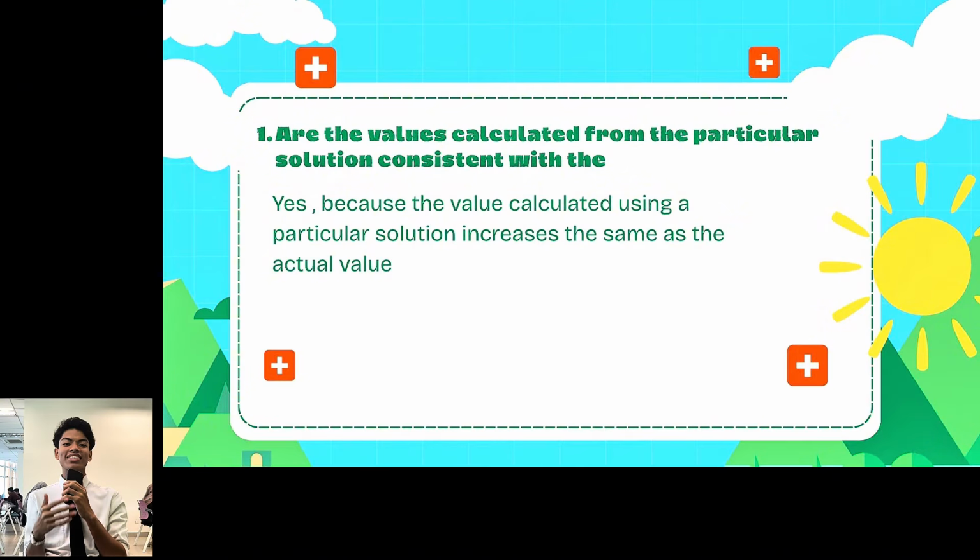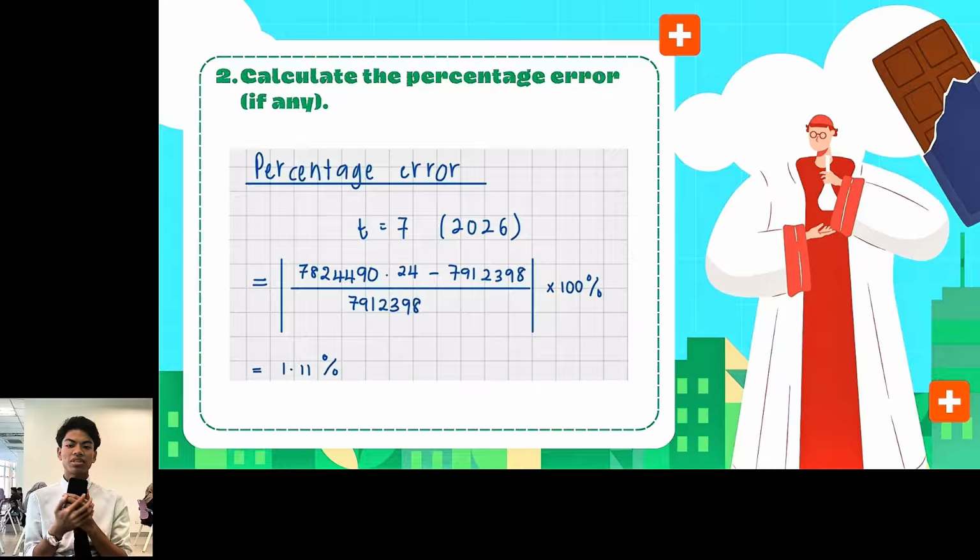First, are the calculated values consistent with the actual values? Yes, the calculated values are generally consistent with the actual values because both follow the same increasing trend over time. This shows that the model is able to represent the overall pattern of the data quite well. Second, what is the percentage error? The percentage error we calculated is 1.11%. This is a very small error, which indicates that the difference between the calculated value and the actual value is minimal. Therefore, the model provides a reasonably accurate estimation.